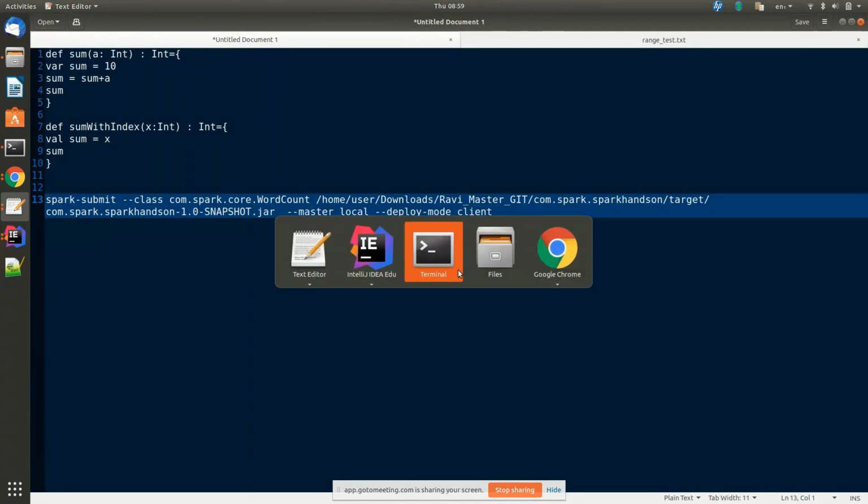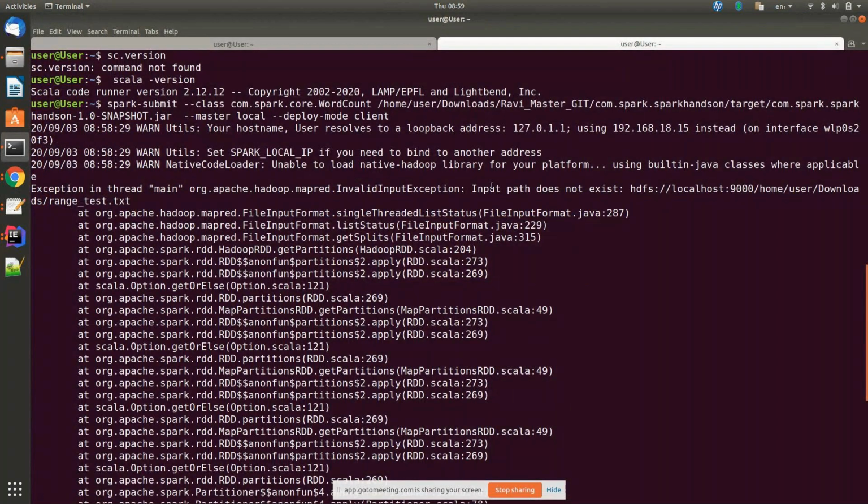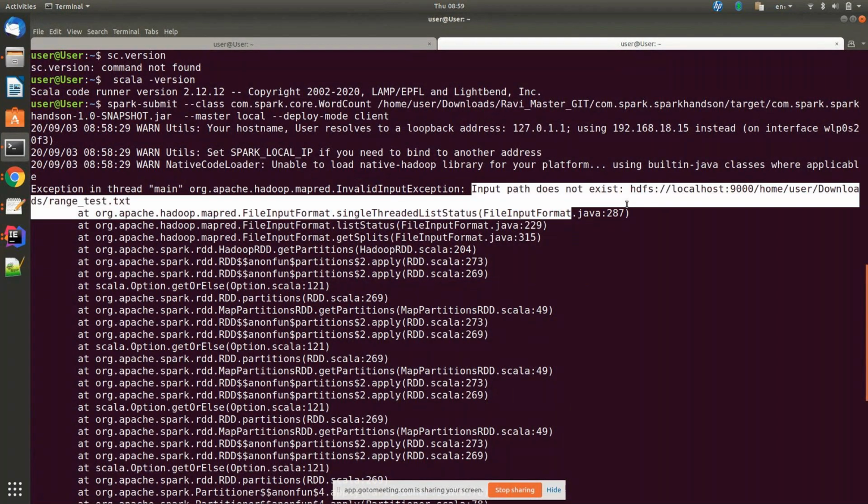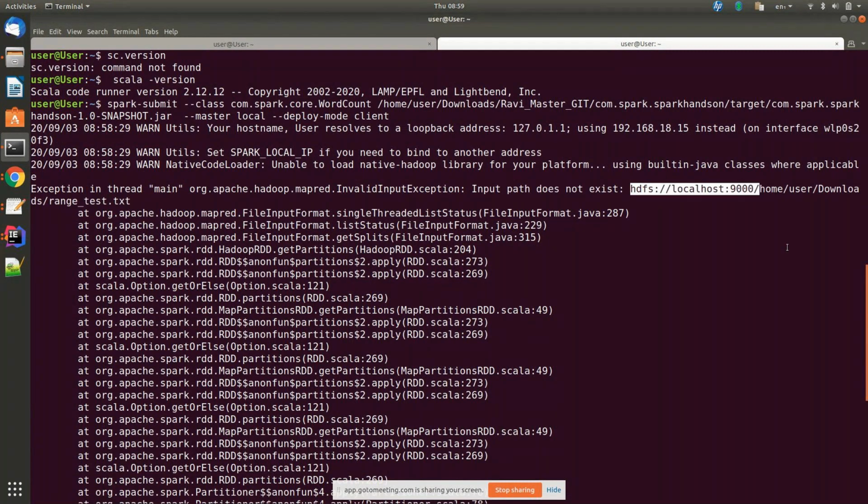Yeah, the error message. Look at the input path, it is looking for HDFS colon slash slash home user download. So it means it is trying to look into the HDFS location. How does your program know whether it's a local file path or an HDFS path? You need to specify file colon slash slash properly.